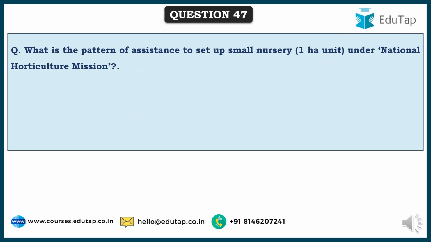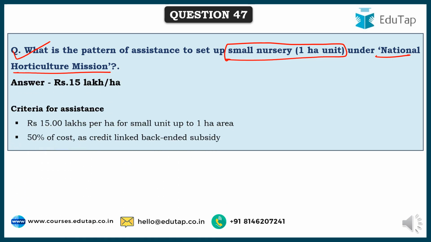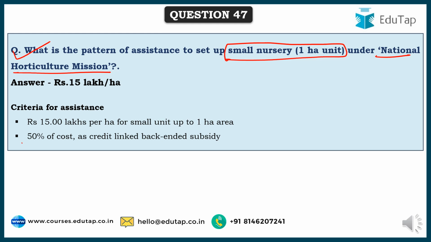So friends, here comes the next question, which says, what is the pattern of assistance to set up a small nursery, at least a 1 hectare unit, under the National Horticulture Mission? And for this, the government is providing, as part of the National Horticulture Mission, 15 lakhs per hectare, which is 50% of the total cost as credit linked back-ended subsidy.